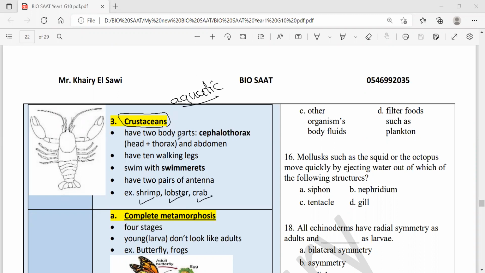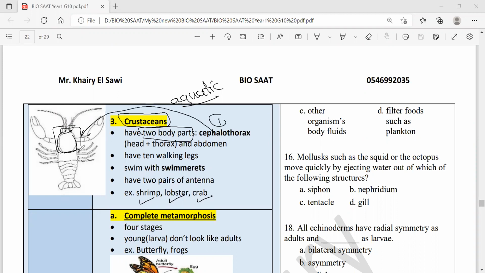How many body parts, teacher, they have? Unlike insects and like arachnids, they have 2 body parts, and they are the head fused with the thorax, make 1 piece, 1 segment, cephalothorax, number 1.